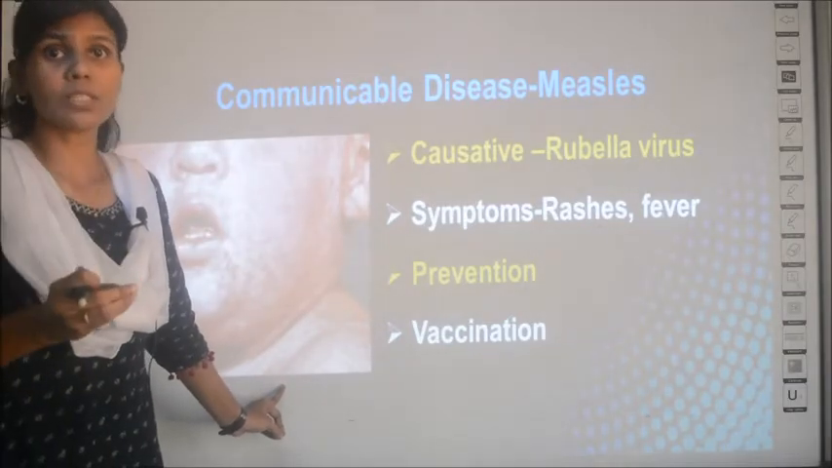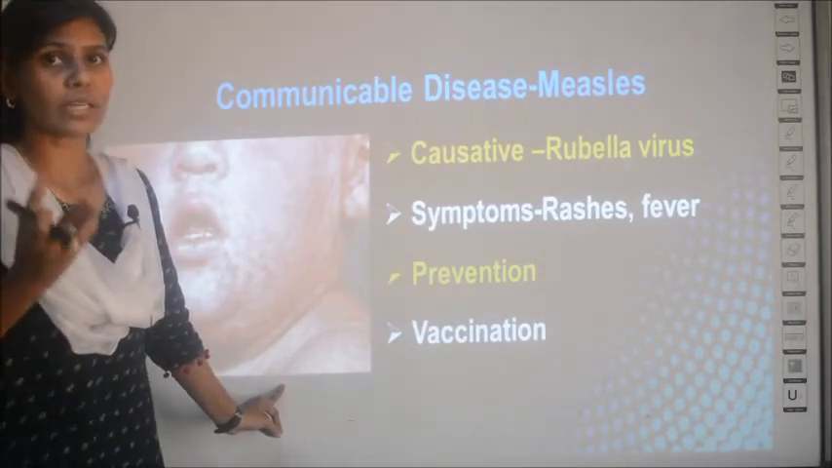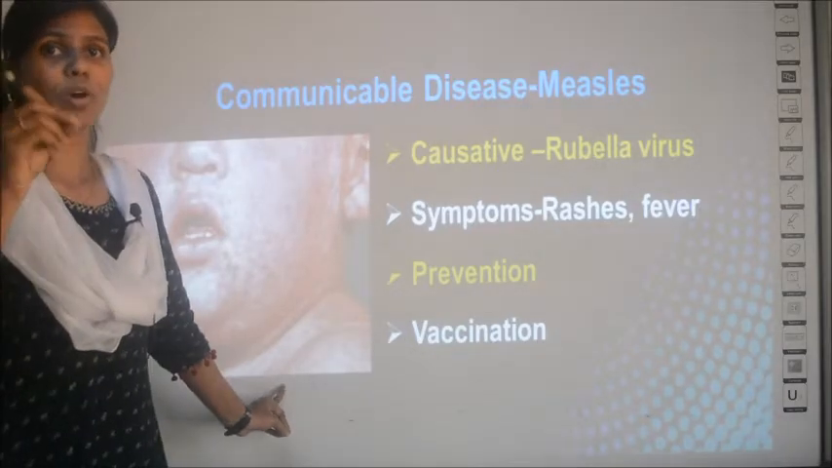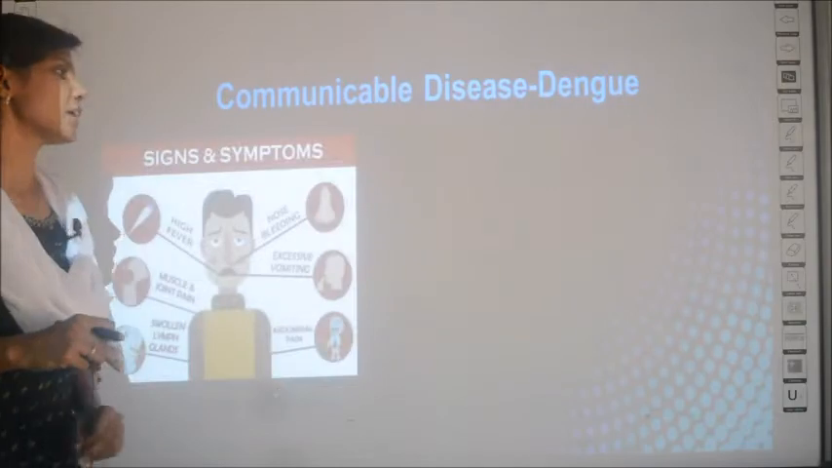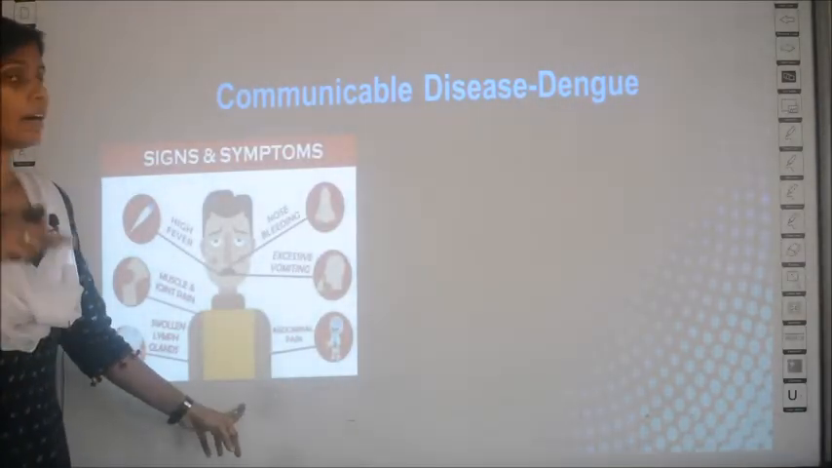The tuberculosis organism, Mycobacterium tuberculosis, in the attenuated form only will be injected into the baby. This is how a vaccine works. The next disease is dengue.